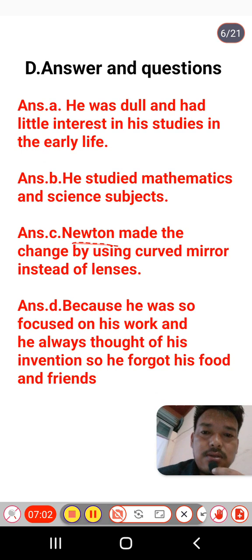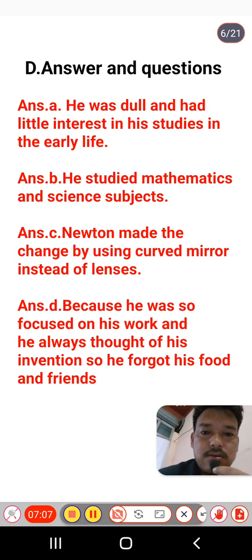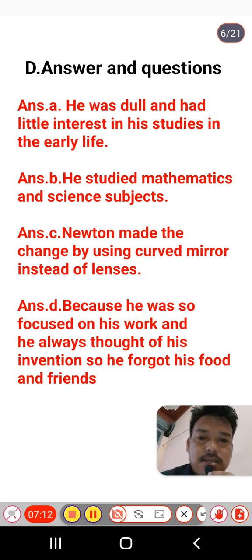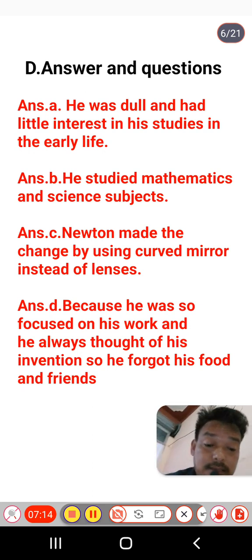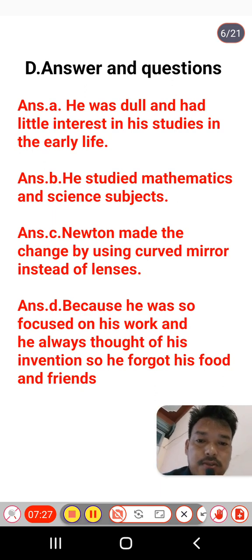C number, what changes did Newton make to the telescope? Newton made the change by using a curved mirror instead of lenses. And the D number is, why do you think Newton forgot his food and friends at times? The answer is, because he was so focused on his study and he always thought of invention, so he forgot his food and friends. This is all about the answer. You can write from here, students. Now move to the next one.